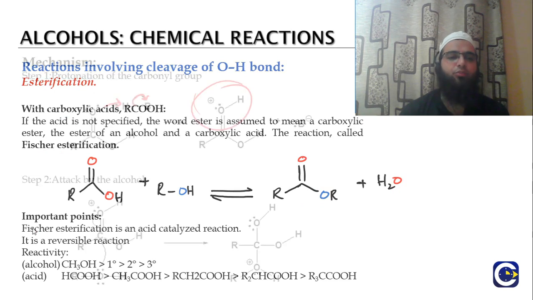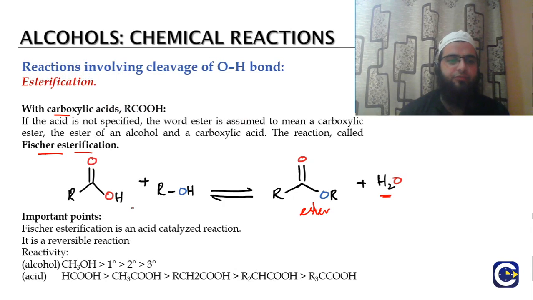So the key important points: this is what you call the Fischer esterification, an acid catalyzed reaction. So we need an acid in this reaction; it's catalyzed by the acid. It's a reversible reaction, as these arrows show. The reaction can go both ways. The reactivity of the alcohols towards this reaction is: methanol is more reactive than primary alcohol, than secondary, than tertiary. And these are the different carboxylic acids; this is the reactivity pattern of the different types of carboxylic acids.